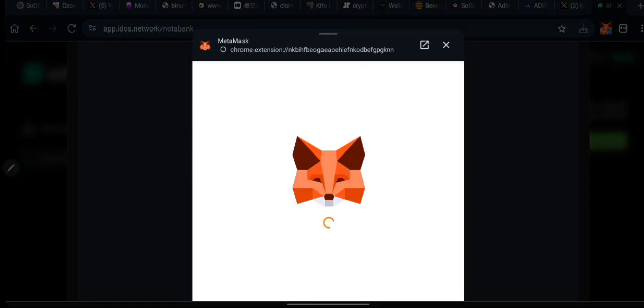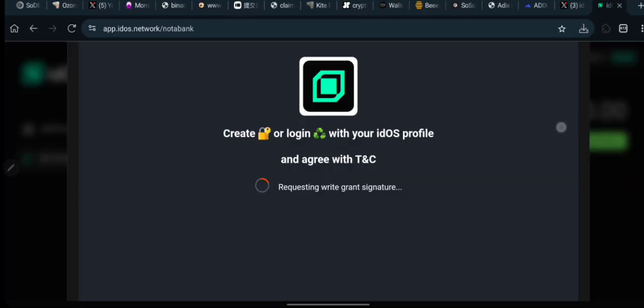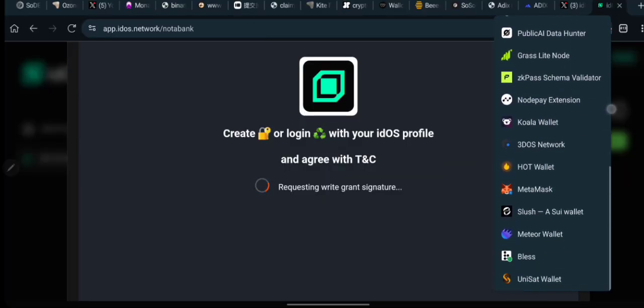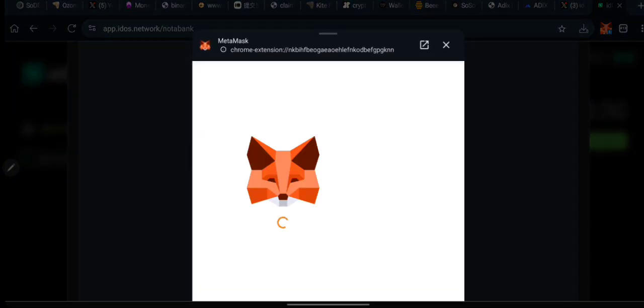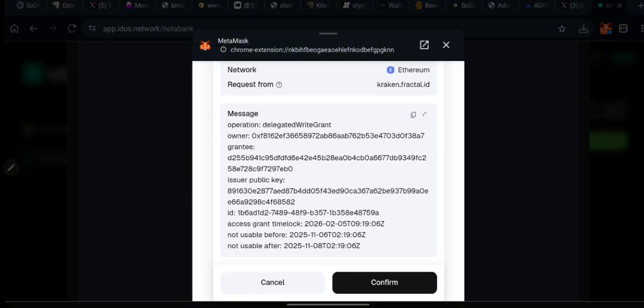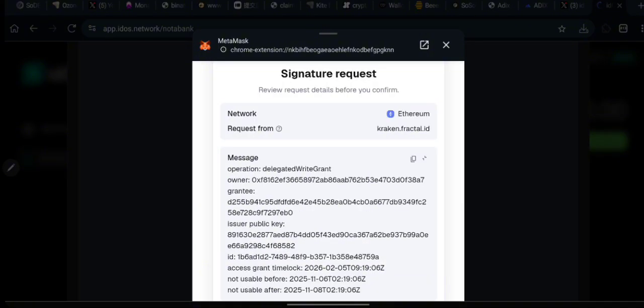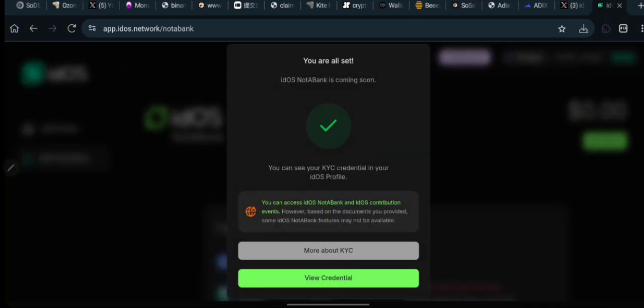All right, so these are the processes that you may go through while trying it at your own end. Okay, I will click on confirm one more time. Okay, another one. This is the third time. This is basically how you pass your KYC on the IdOS Airdrop hunt that we are on. So let me now sign this right now. Okay, we are good to go right now, I think. All right, everything is done, and let's see, KYC process completed, waiting for a response. You can see you are all set.